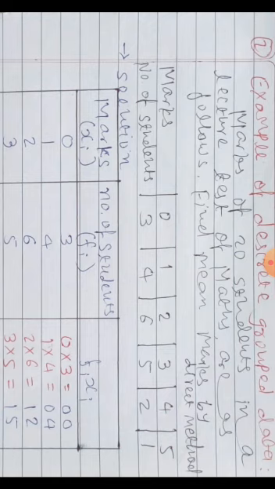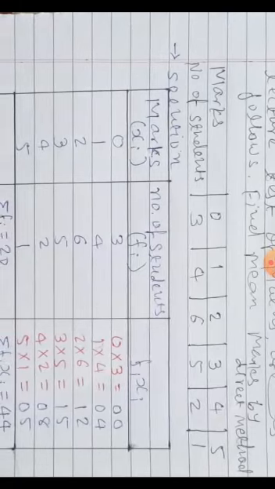So whenever a table is given, you first of all have to prepare the table properly. Now solution. The first column is of marks, the second column is of number of students. It is not compulsory to write marks and number of students, but just write down whatever is given in the first row in the first column. That is xi. Whatever is given in the second row, write down in the second column, that is called Fi. Now the third column, that is the main one. The first two columns are just copied from the question. Now the third column is Fi xi. Fi xi means Fi into xi, Fi multiplied by xi.